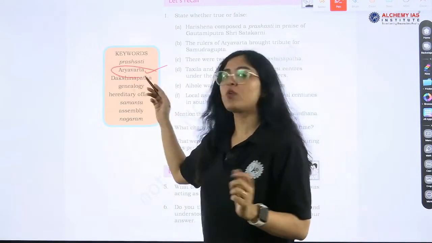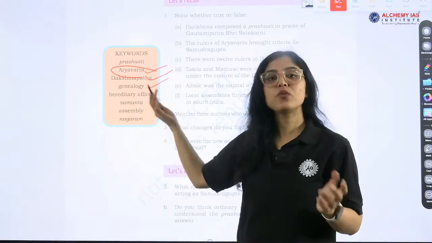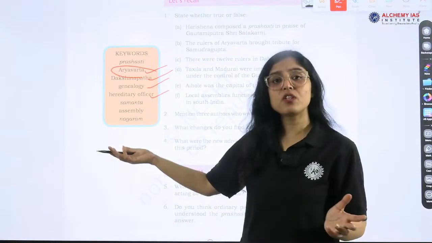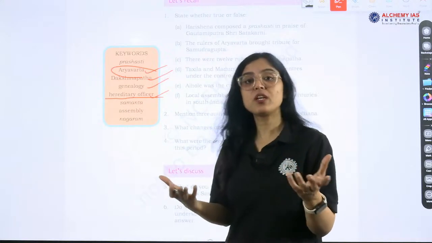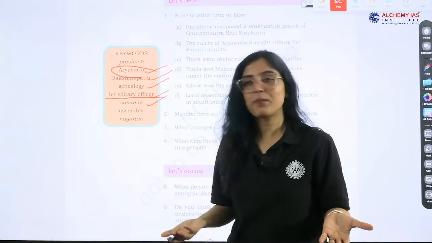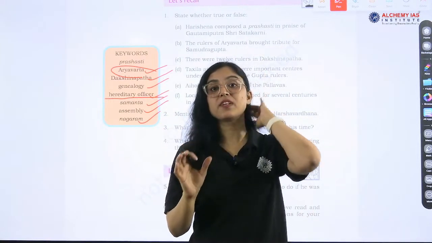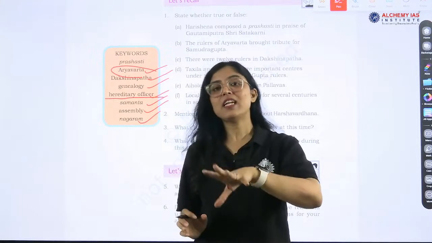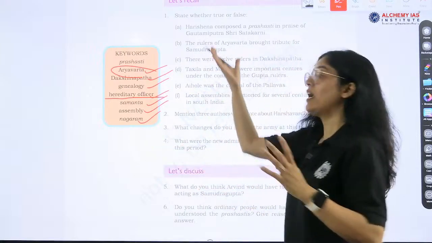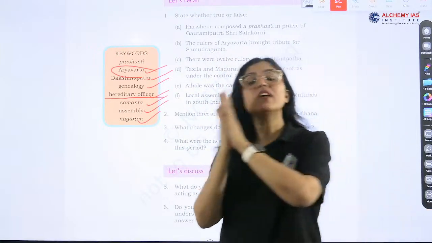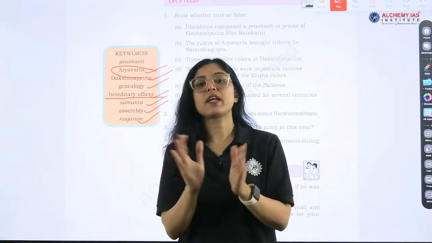Okay, Aryavarta is what? And now Dakshinapatha. What is Dakshinapatha? Genealogy. What is genealogy? What is the source of genealogy? Hereditary officers. Was there any post which was hereditary in nature? And Samanta. Who were Samantas? Assembly, Nagaram. Different kinds of assemblies were there, like Sabha, Ur. What was the different nature of the assemblies? So, we have to understand everything, and we have to read the NCERTs from the UPSC perspective. The question that can come.